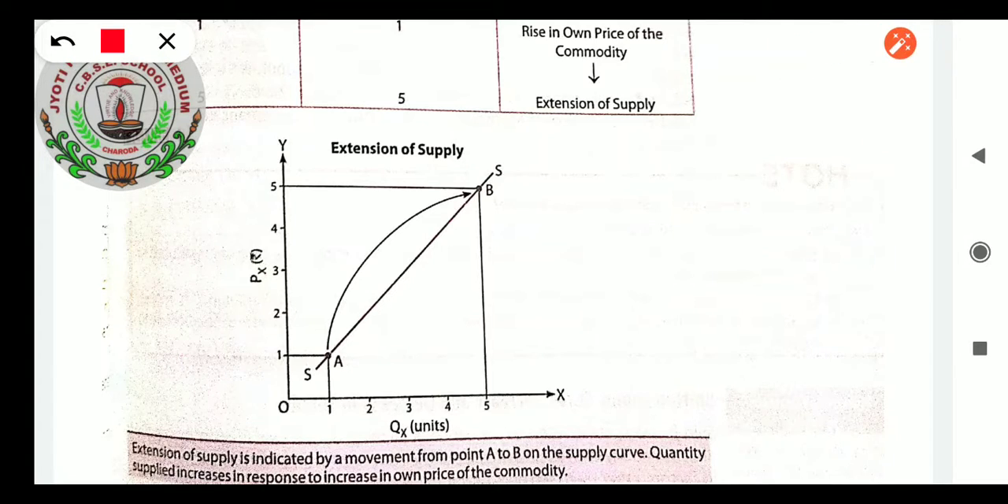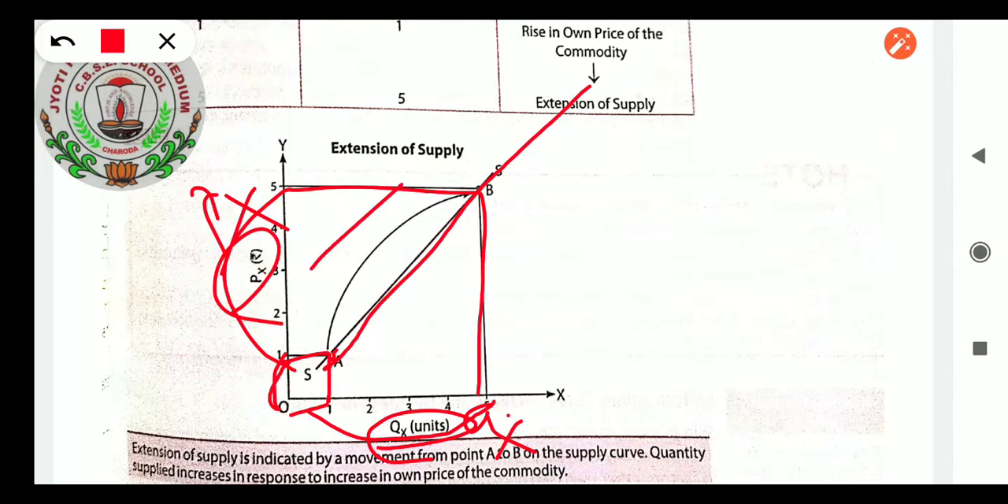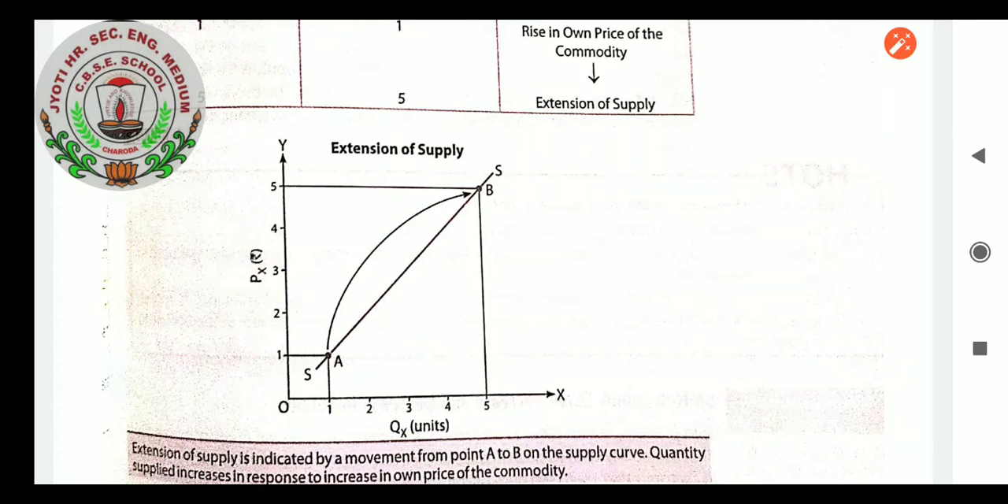This is the first, 0 to 1. Here it is mentioned Px and Qx. When the price of the commodity was 1 rupee, quantity supplied was 1. So here is the curve, the point of intersection. When the price increased from 1 to 5 rupees, quantity supplied also increased to 5. So it is the next data. Joining these points we get the supply curve. What it is showing is a forward shift. Okay.